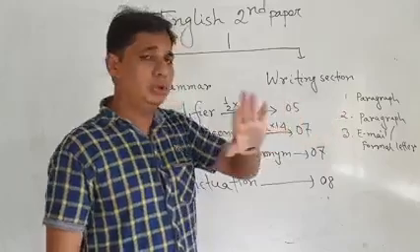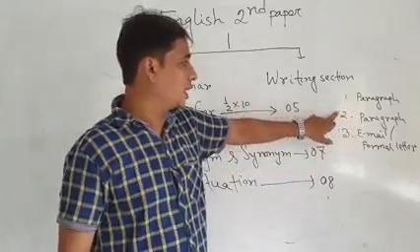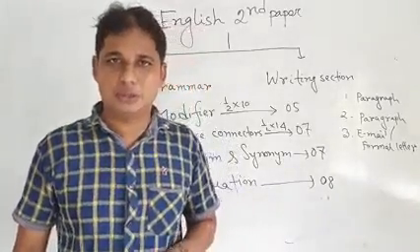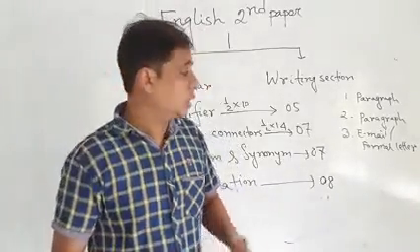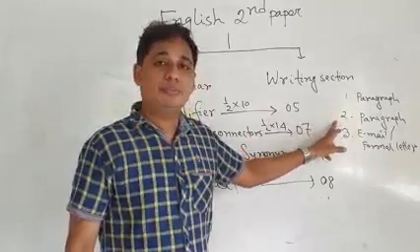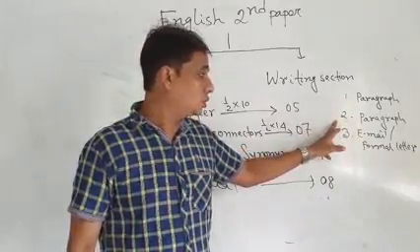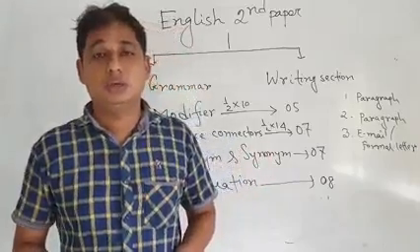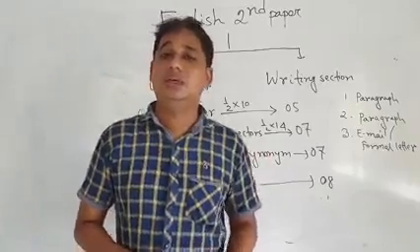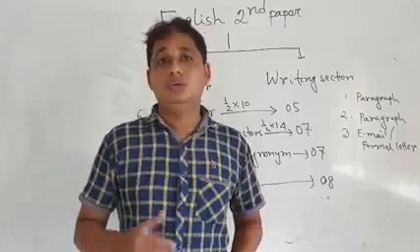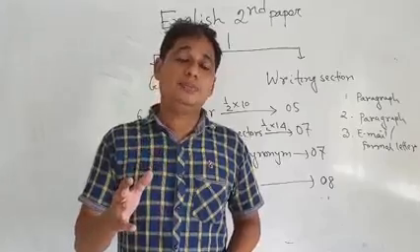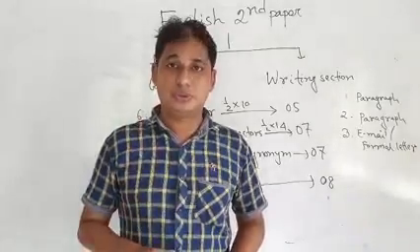For paragraphs, you can see 2 items. One paragraph is about cause and effect. Number 2 paragraph is about compare and contrast. So in our syllabus, in second paper, whose subject code is 108, we have 2 paragraphs.